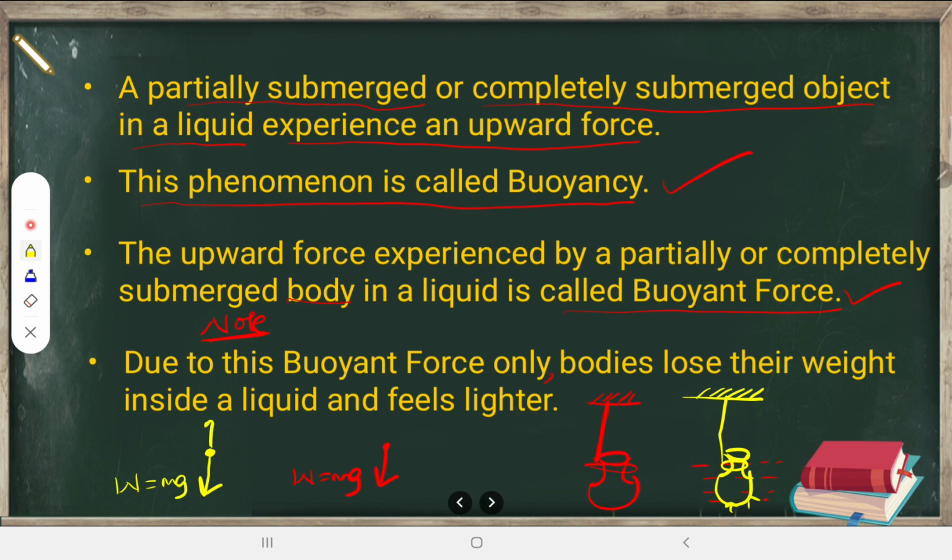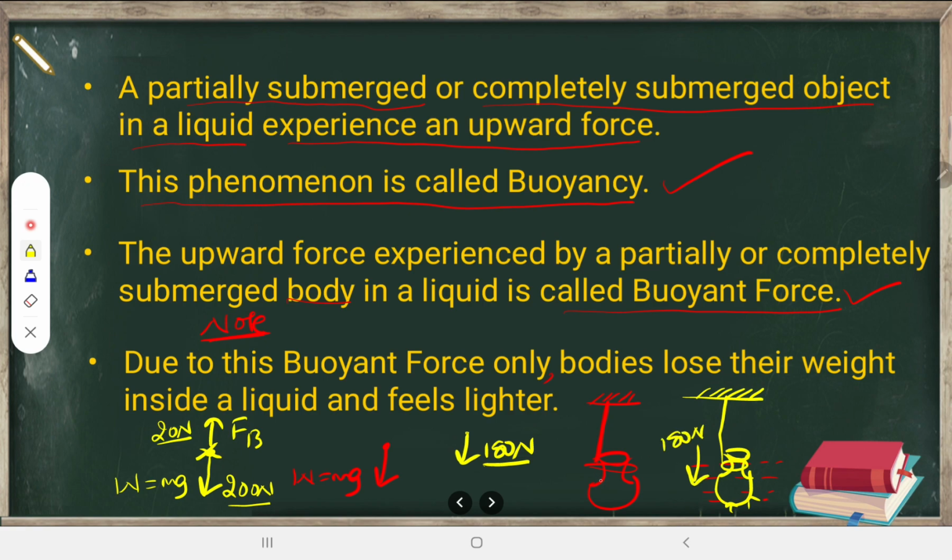For example, weight acting downward is 200 Newton and some 20 Newton is acting upward. Then the total downward force will be 180 Newton. Can you observe that? 200 Newton and 20 Newton are opposite, so 180 Newton will be acting downward. So this pot will be weighing only 180 Newton.